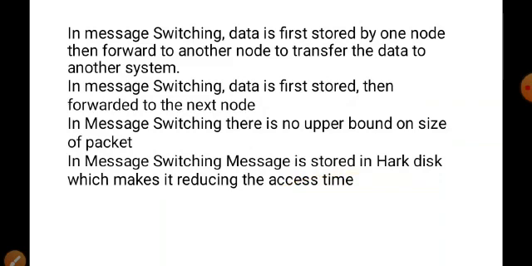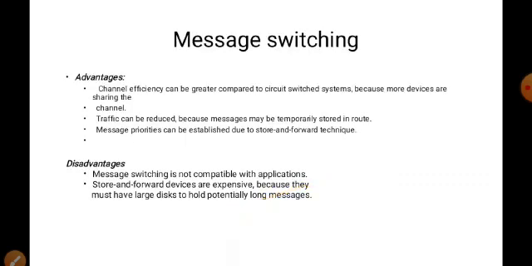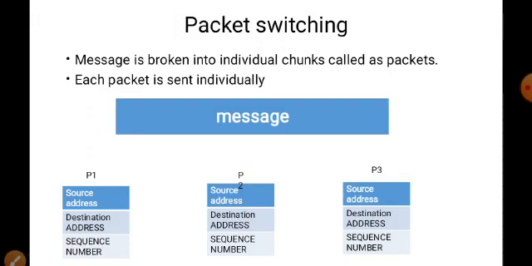Please pause this window and write these down. In message switching, the advantage is that traffic is reduced because it is stored and then forwarded. The disadvantage is that real-time applications cannot be implemented using this technique.